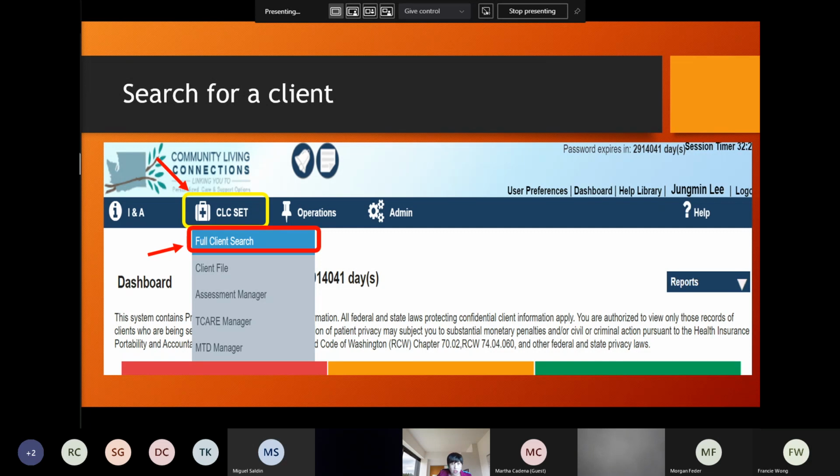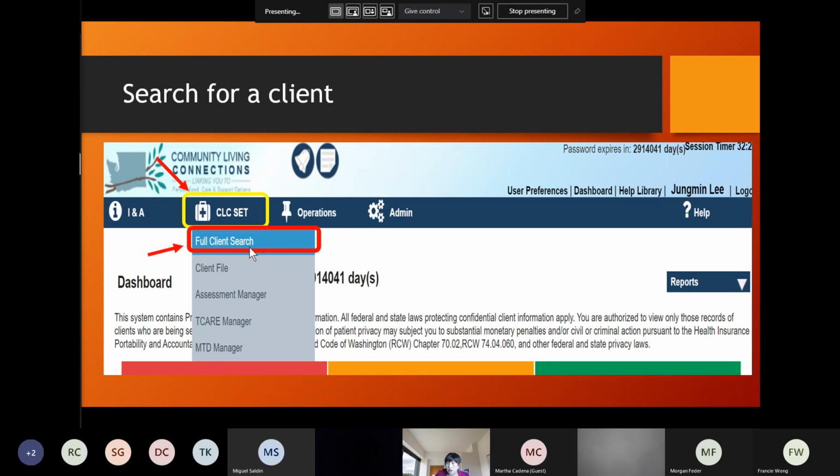Again, with these options, you go to CLC set here, and if you click, you will have drop-down options, and you click full client search. That's how you search for a client.